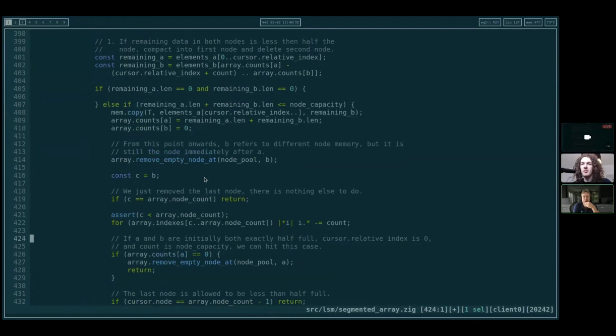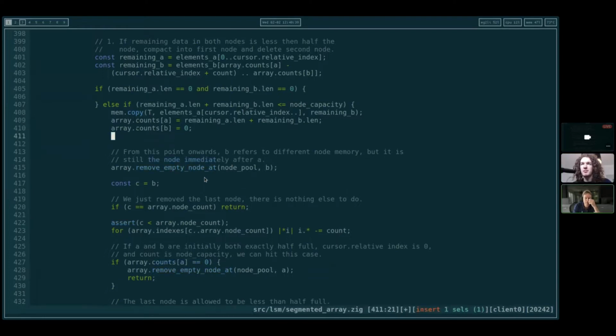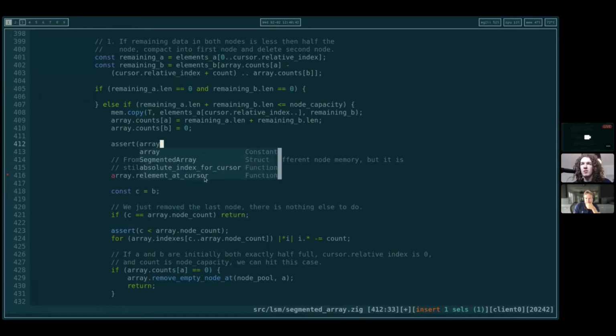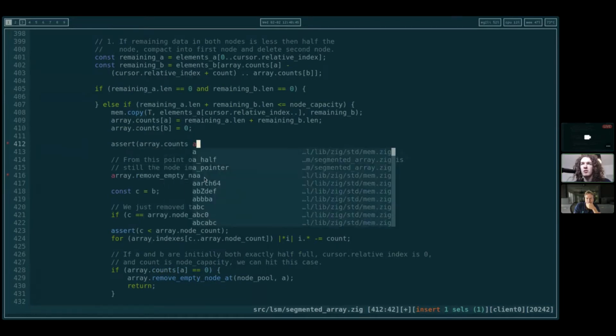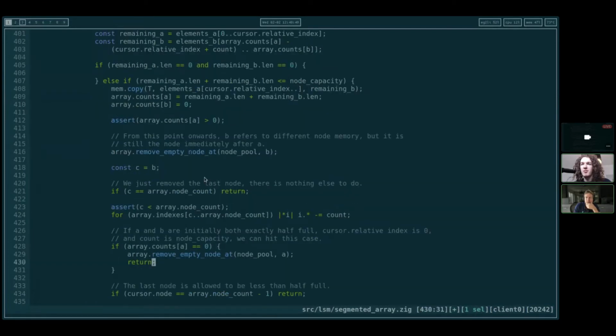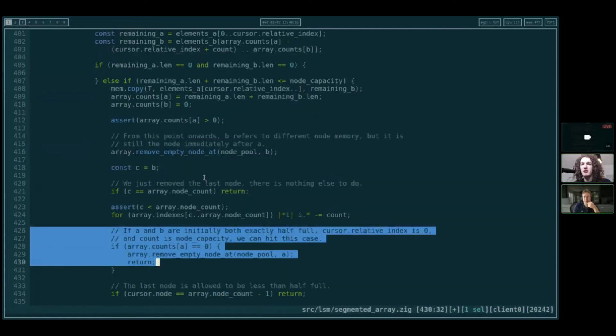And then in the other case here we can assert that array A counts is greater than 0. Exactly, yeah. Then it just becomes much easier. Yeah, I like this better. Cool. And we don't have to worry about the early return and this stuff.